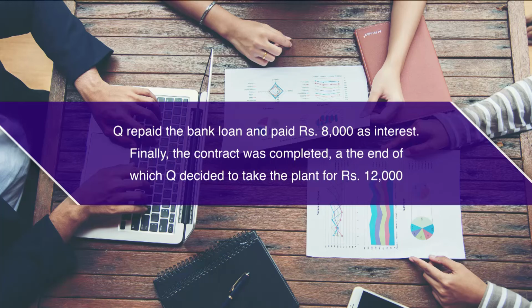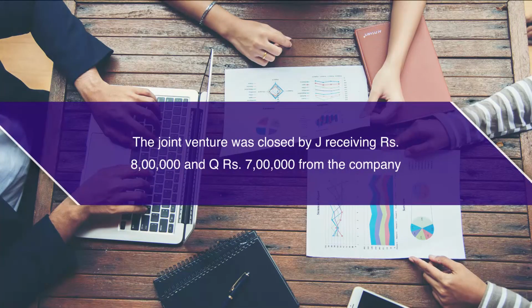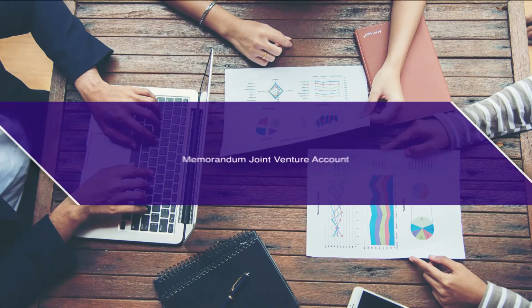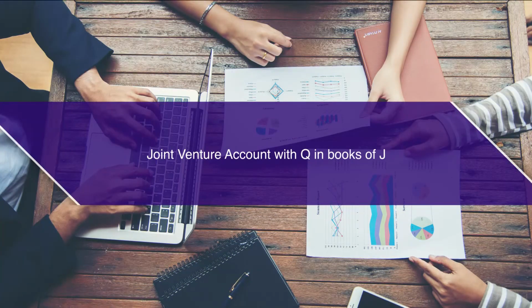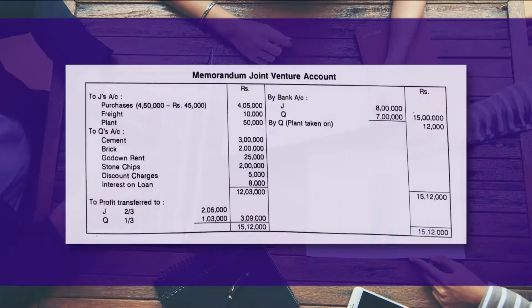Finally, the contract was completed, at the end of which Q decided to take the plant for rupees 12,000. The joint venture was closed by J receiving rupees 8 lakh and Q rupees 7 lakh from the company. So we have to prepare the memorandum joint venture account and the joint venture account with Q in the books of J. So first, the memorandum joint venture account.